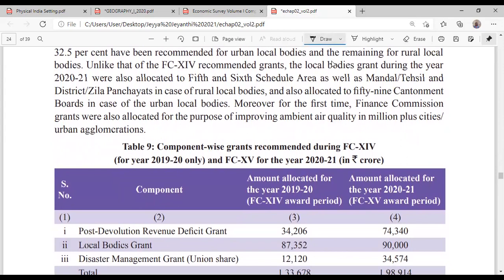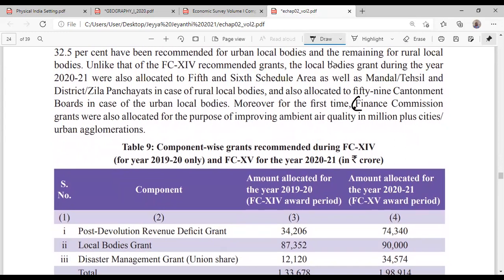Write down one more thing. For the first time, Finance Commission grants were allotted for the purpose of improving ambient air quality in the million-plus cities. Please copy down this.